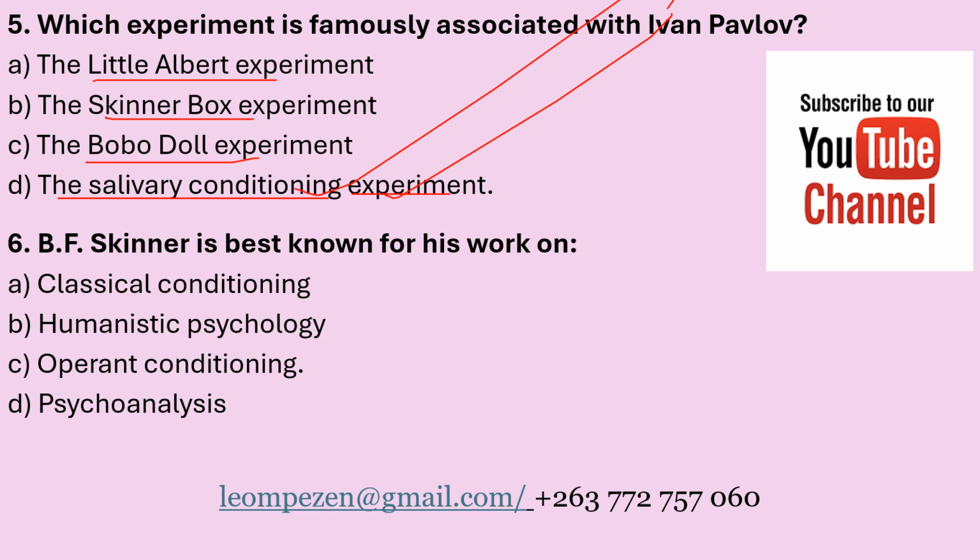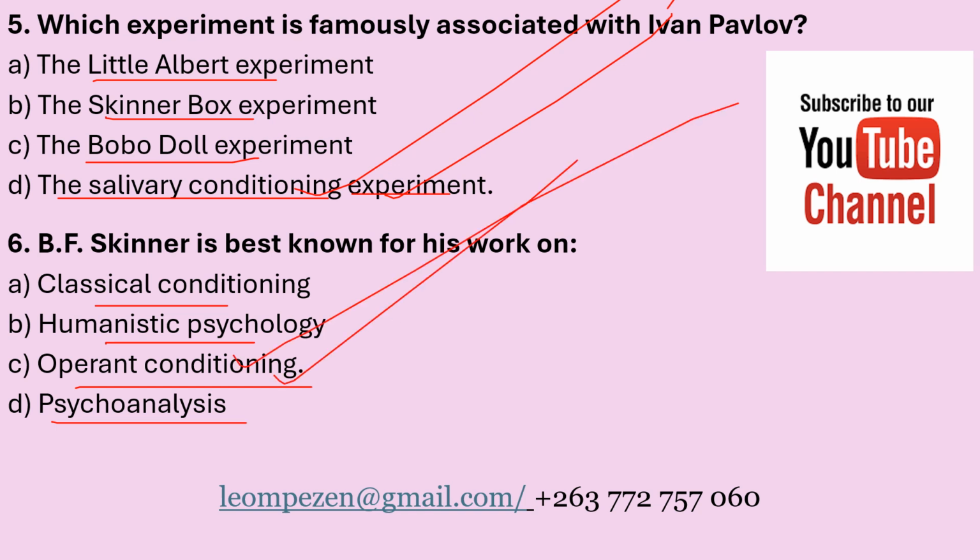Number 6. B.F. Skinner is best known for his work on A, classical conditioning, B, humanistic psychology, C, operant conditioning, and D, psychoanalysis. B.F. Skinner is best known for his work on operant conditioning. So number 6 is C.